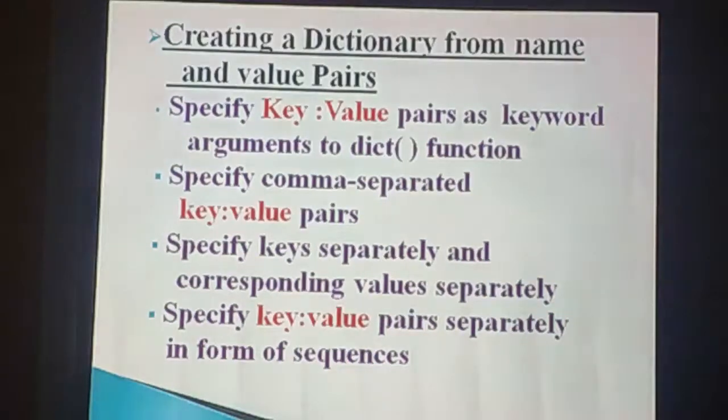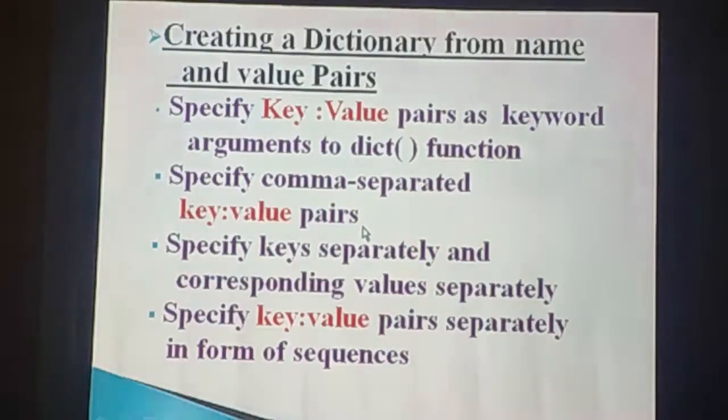Don't forget, student, key should be immutable type. If you are using keys inside the dictionary, the key should be immutable type. That means you know immutable type and mutable type. Immutable type means you can use a string as a key, or number as a key, or tuple as a key. Did you understand? Okay. The next one is specify comma separated key value pairs.